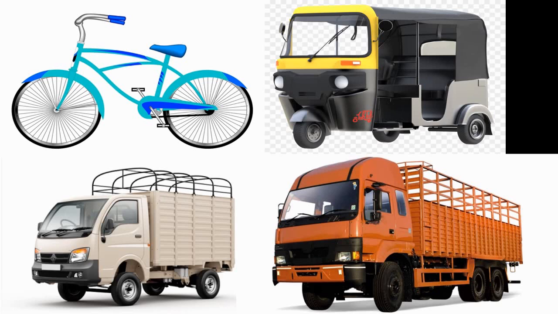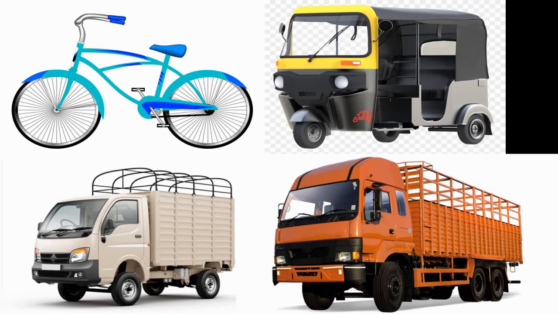Next picture is of tempo. Tempo is a vehicle smaller than a truck which help people to take the goods from one place to another. Tempo also having four-wheeled.